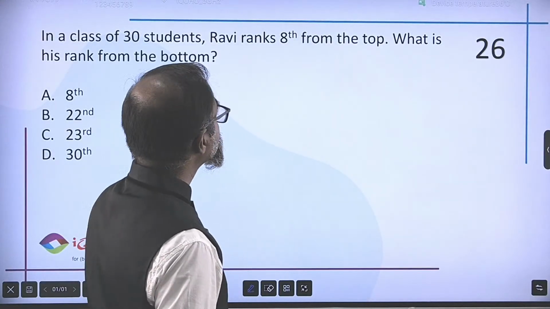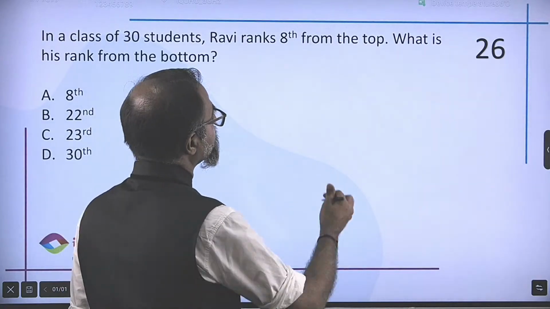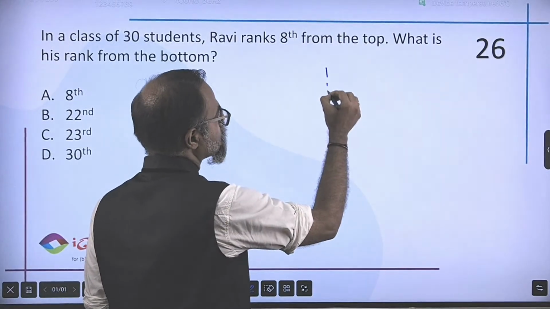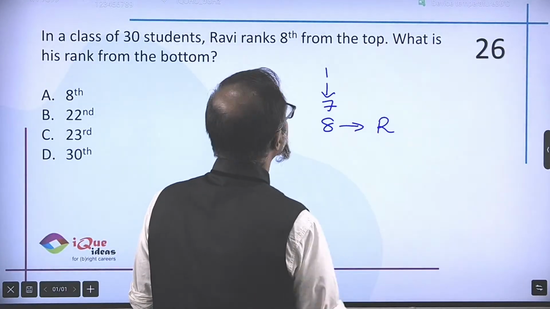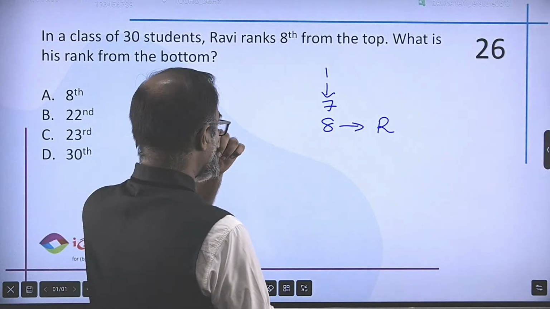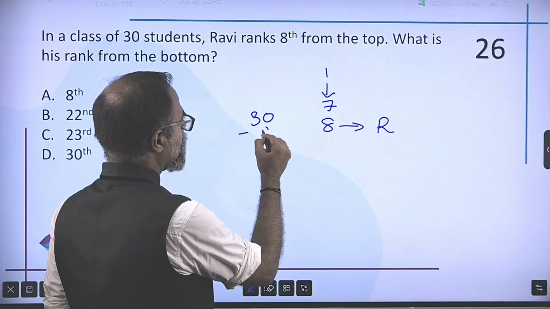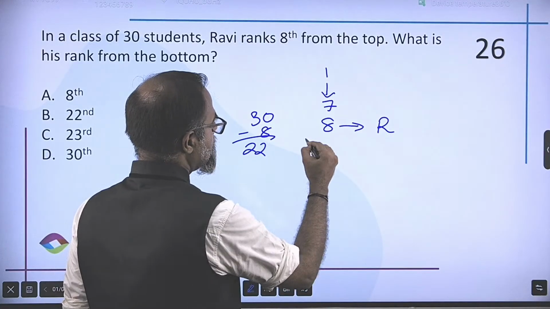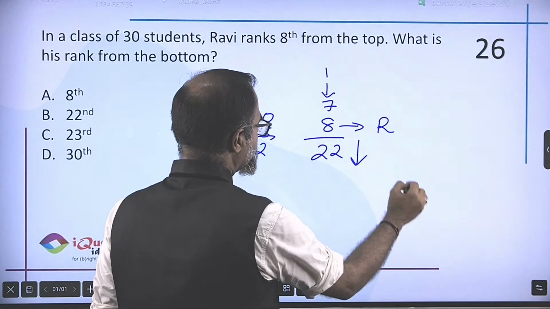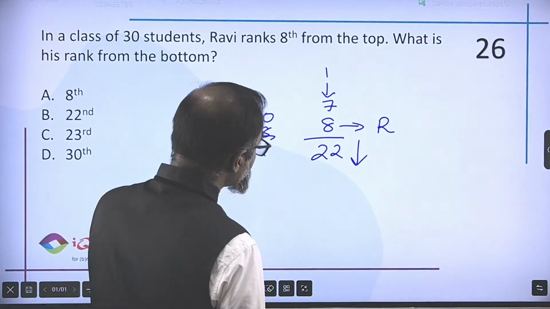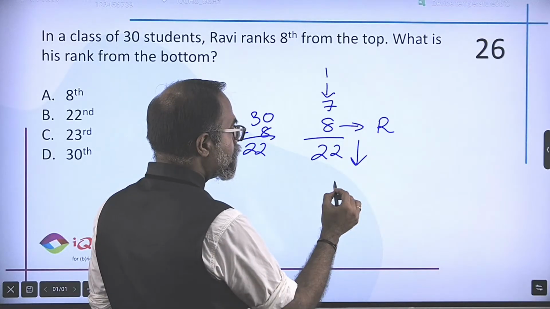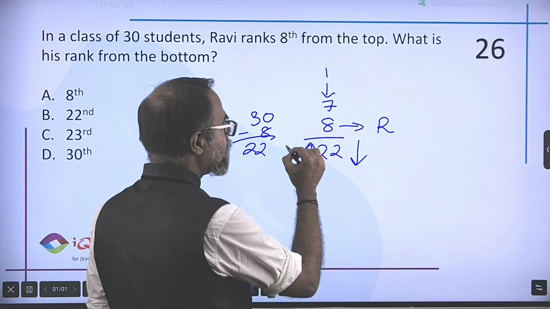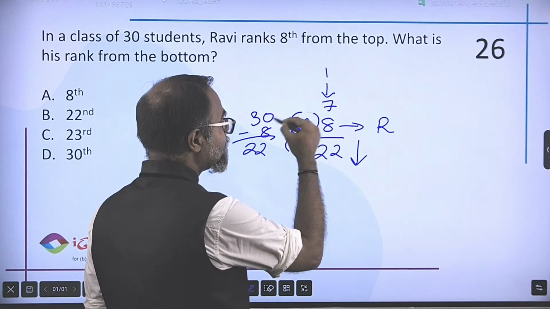In a class of 30, Ravi is 8th from the top. So, ranks 1 to 7, at the 8th position, you have Ravi. So, out of 30, I have already accounted for 8, which means there are 22 students after. What is his rank from the bottom? Now, there are 22 students after him. So, his rank from the bottom is the 23rd, right?